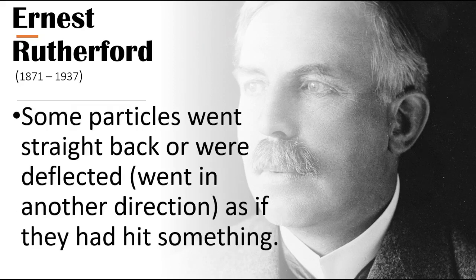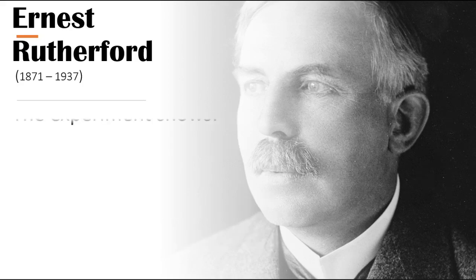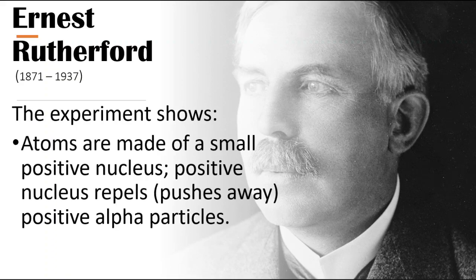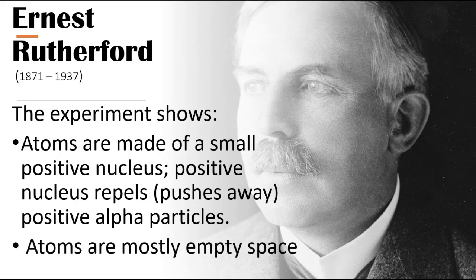Some particles went straight back or were deflected in another direction as if they had hit something. The experiment shows, according to him, atoms are made up of a small positive nucleus. The positive nucleus repels, or pushes away, positive alpha particles. Atoms are mostly empty space.